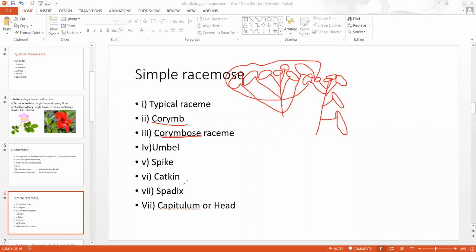Okay. So there is no need to study catkin and spadix. It is not necessary for you. So this is capitulum. In capitulum, the floral axis changes into a floral disc. In the floral disc, sessile flowers are arranged in centripetal manner. That is, the older flowers are at the periphery and the young flowers are at the center. This is called capitulum or head.